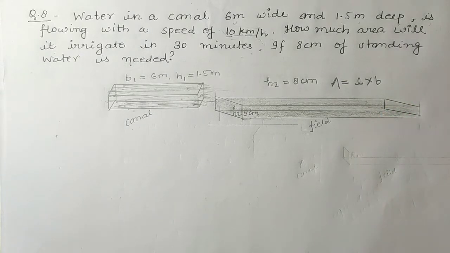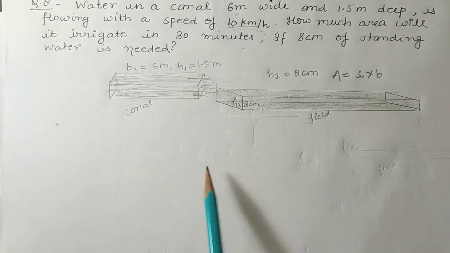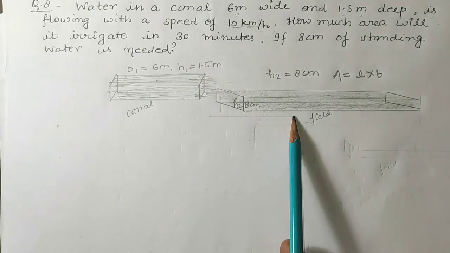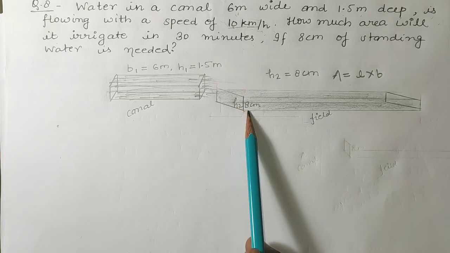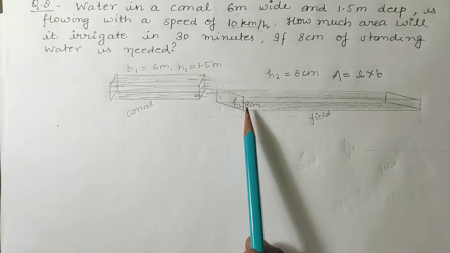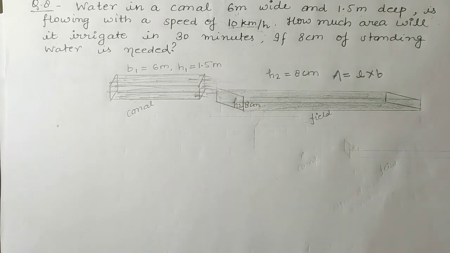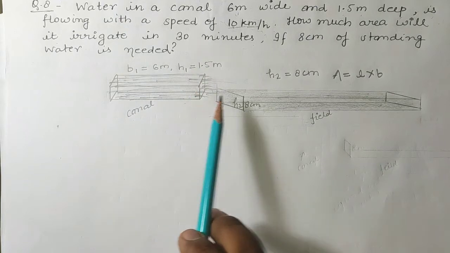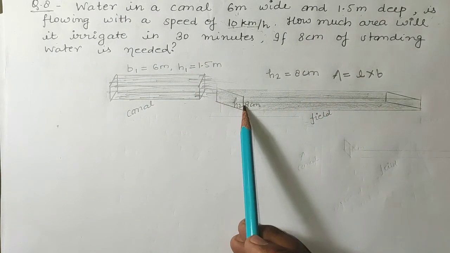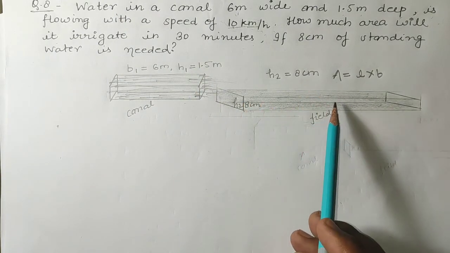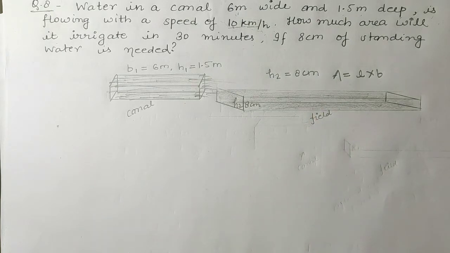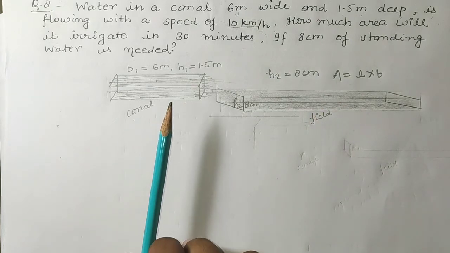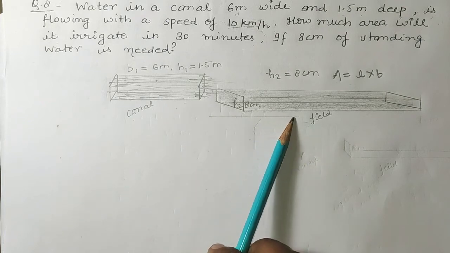Students, both the canal as well as the field, after the water stands, will be in the shape of a cuboid. The field will also be assumed as a cuboid. So what will be the same?